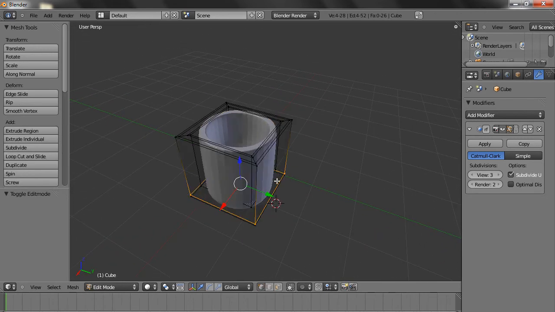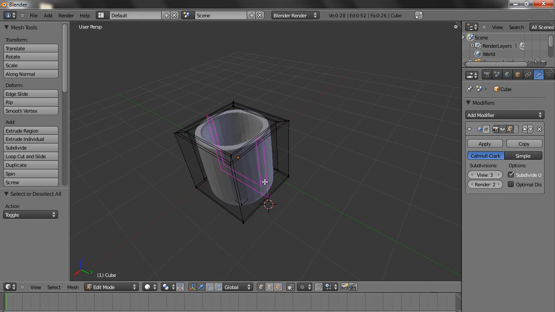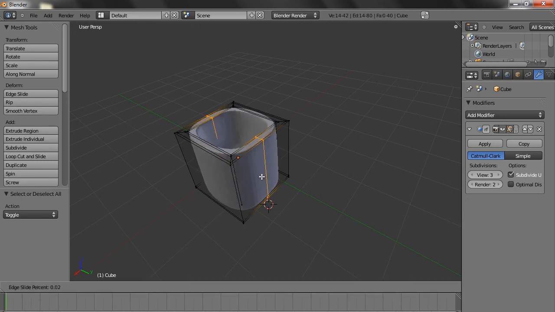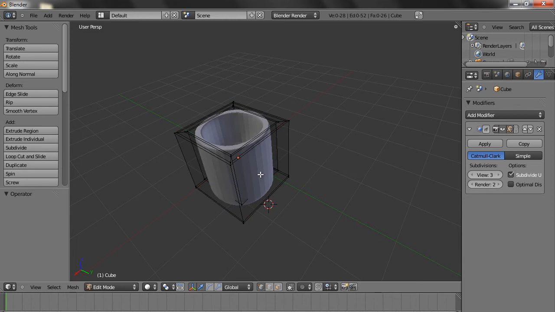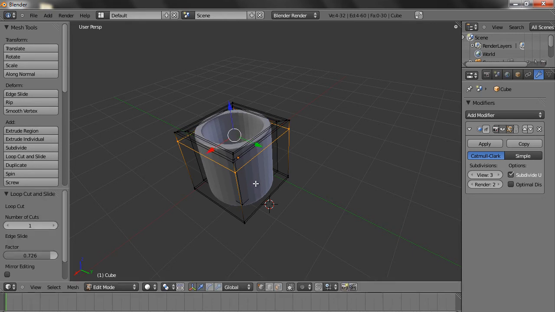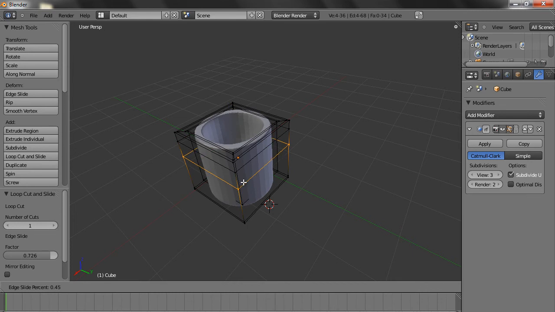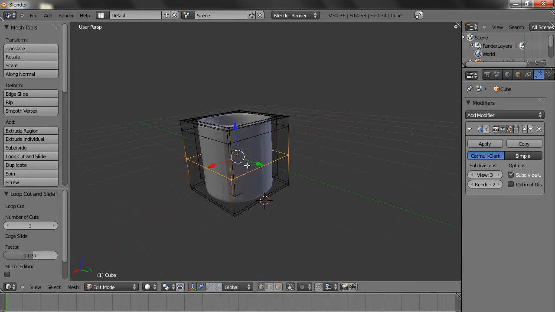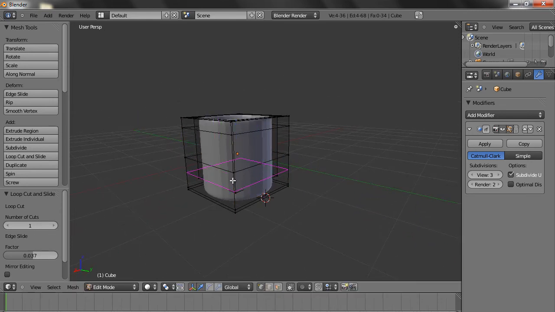If you want a handle, to have a handle you can have an edge loop here, one edge loop somewhere here, one more edge loop somewhere here.